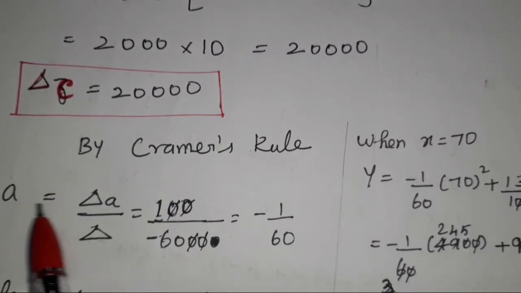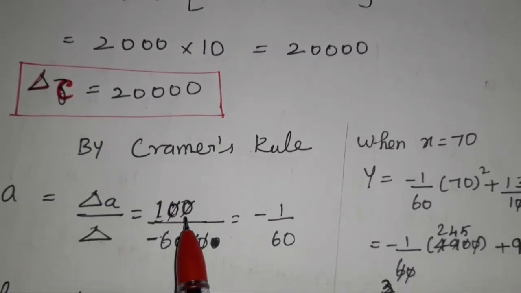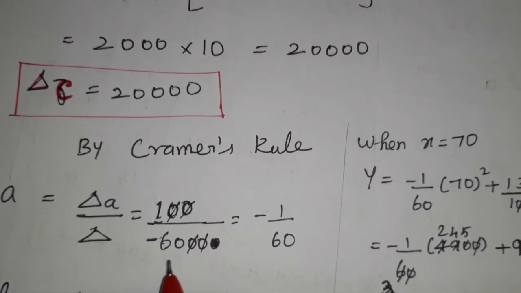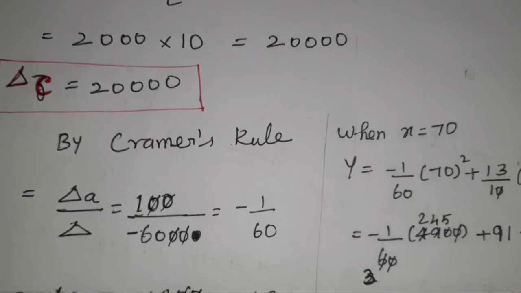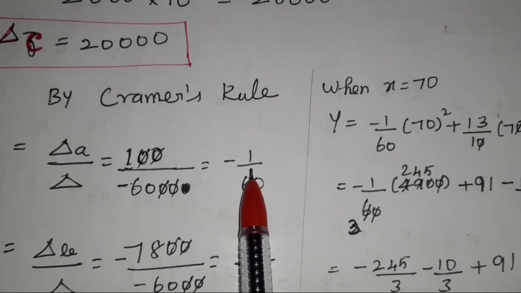A equal to what? Delta A by delta. What is our delta A? Delta A is 100. Delta is what? Minus 6,000. If we cancel, we get what? Minus 1 by 60.